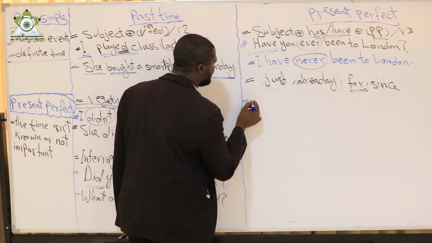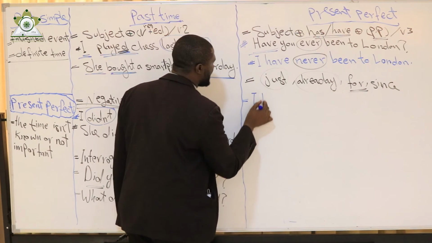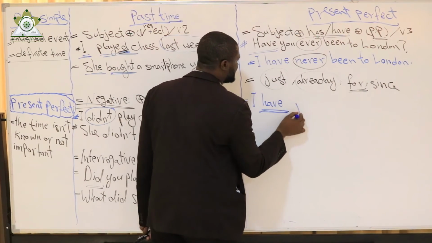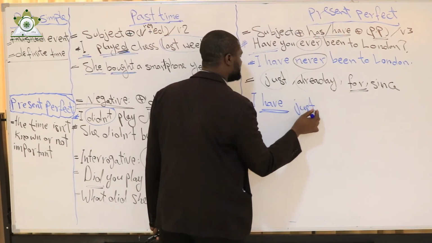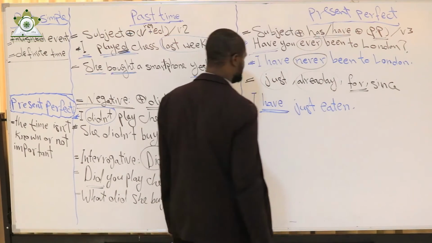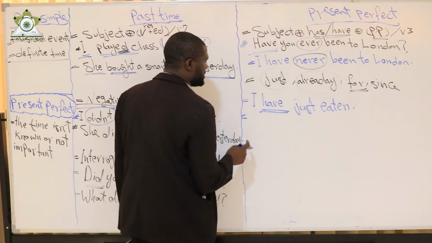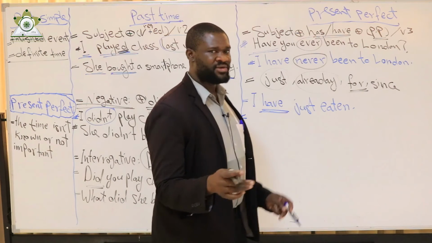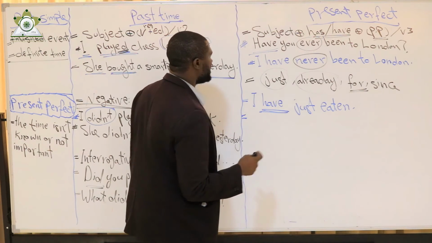Let's see an example. I have just eaten. Here I apply the rule. That means I have eaten before a while.